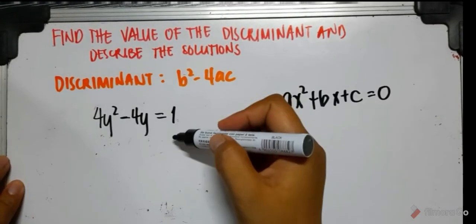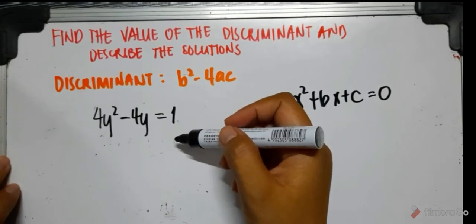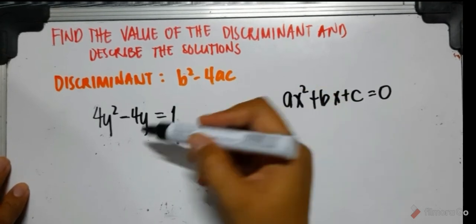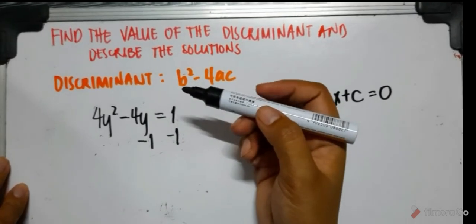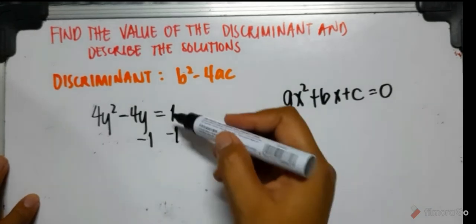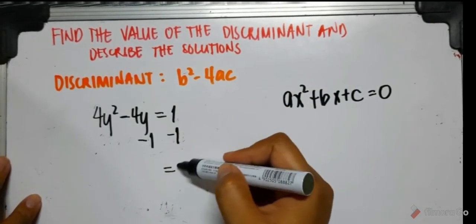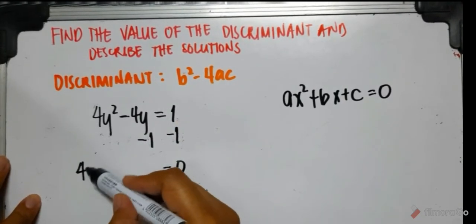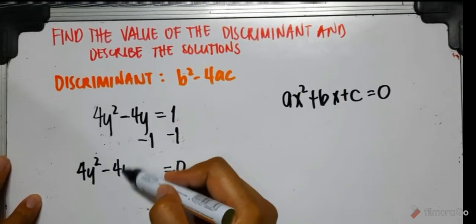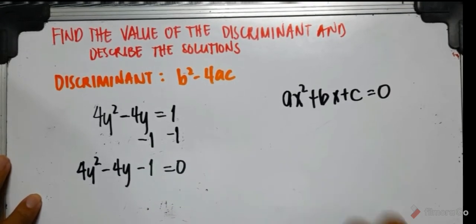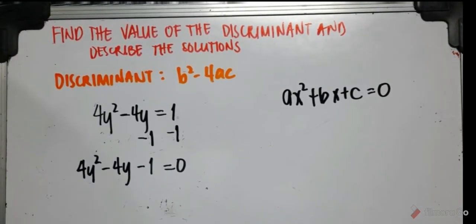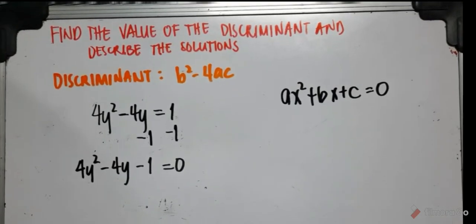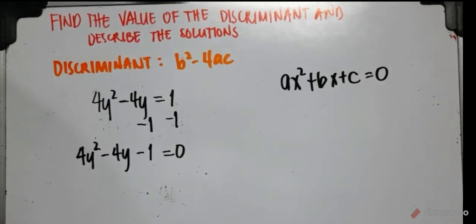So we apply the addition property of equality, or we get the inverse of positive 1. So that would be negative 1. We need to add it on both sides of the equation. So this is now 1 plus negative 1 is equal to 0. The right hand side is 0. Then we rewrite this as 4y squared minus 4y minus 1 is equal to 0. At this time, it's already in standard form.